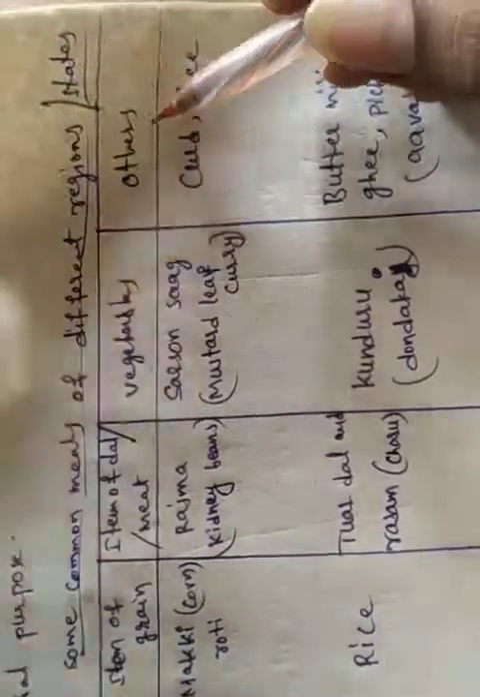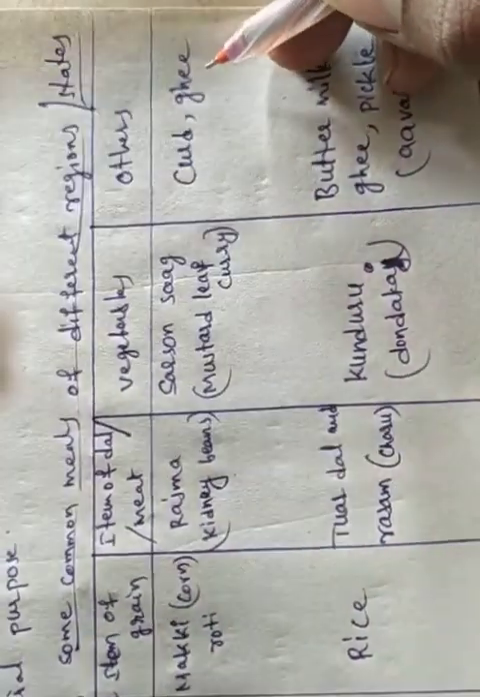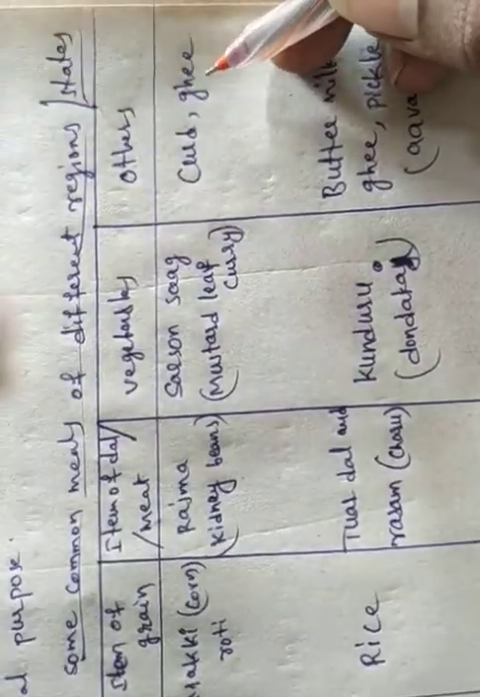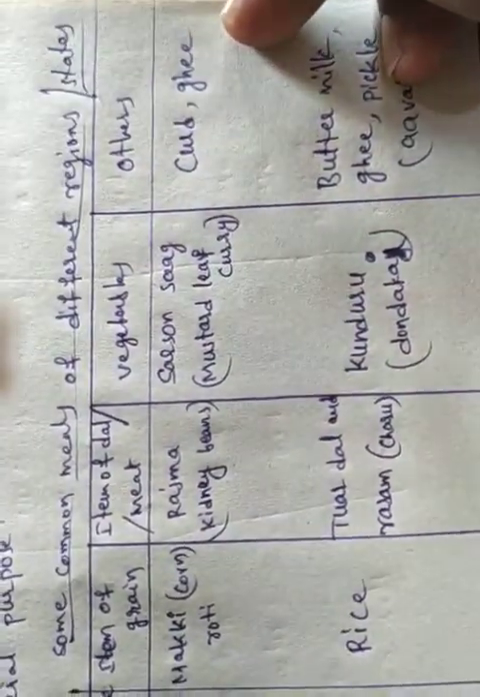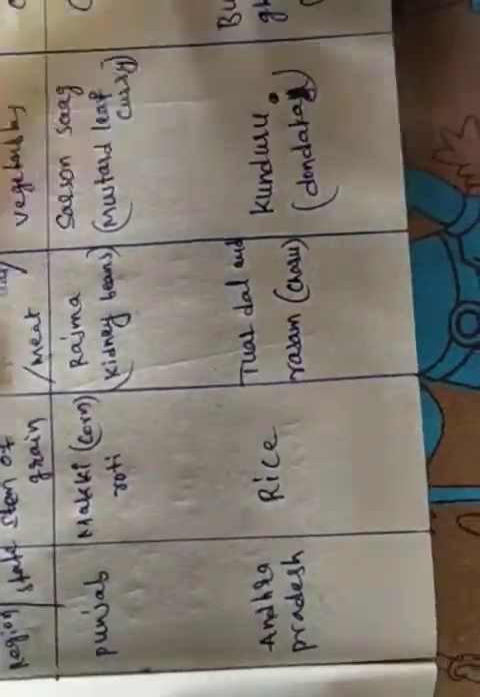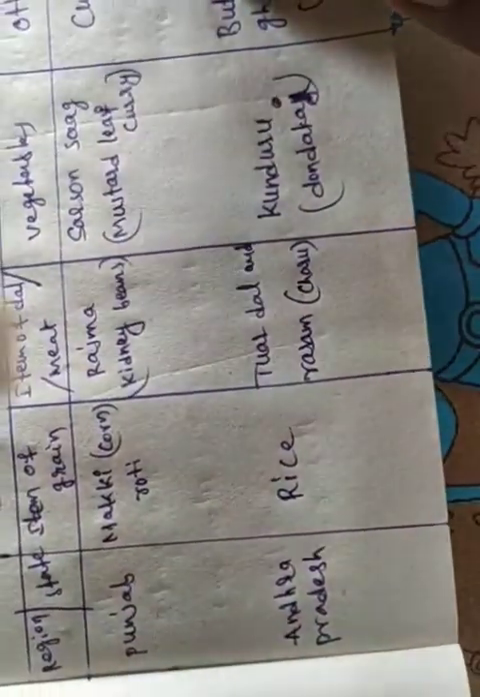Next, others. What other things will they use? Curd and ghee. Curd and ghee they also use in the meals. This is about Punjab.